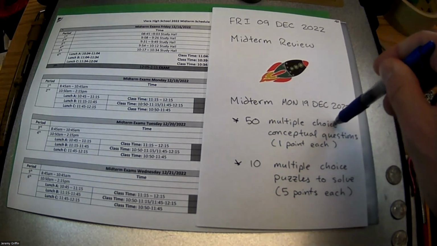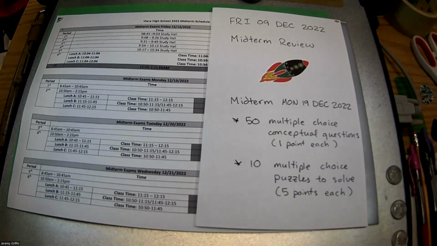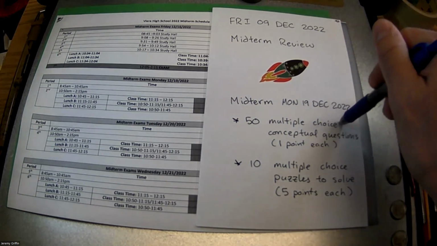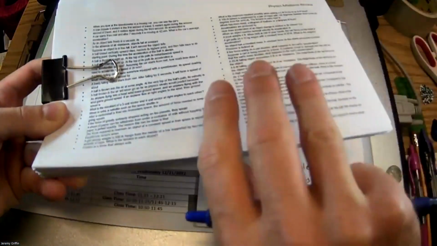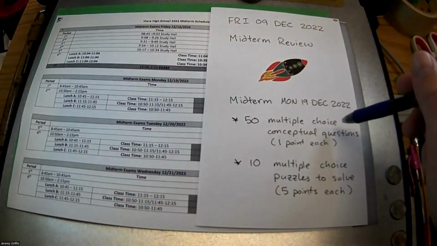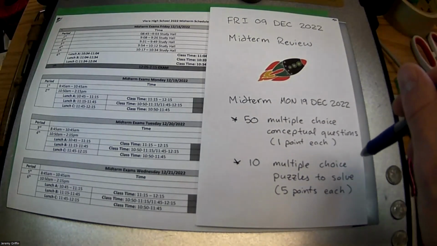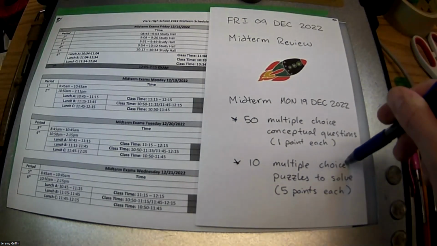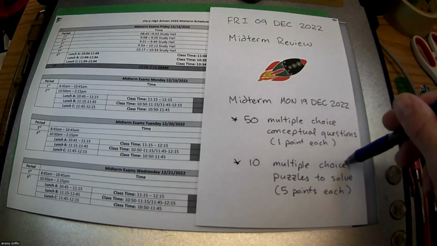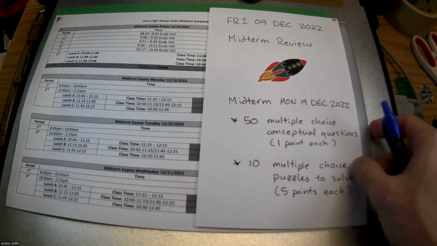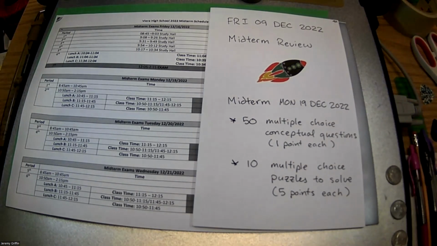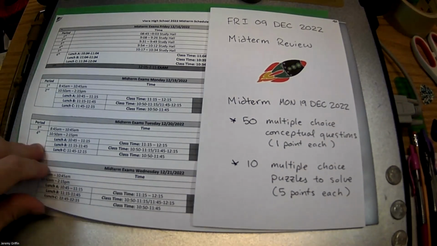I'm going to give you guys 50 multiple choice conceptual questions. Actually, you guys see this half page in front of you right now? This has been uploaded to Google Classroom for, I think, about a week now. A bunch of questions are going to come up here. Then there'll be 10 multiple choice questions that look a lot like some of your quizzes, from each of the sections that we've done. Those will be 5 each, which is going to be half of the exam, so like half and half, right? We'll take a few days to do a midterm review, and we'll start that pretty soon here.